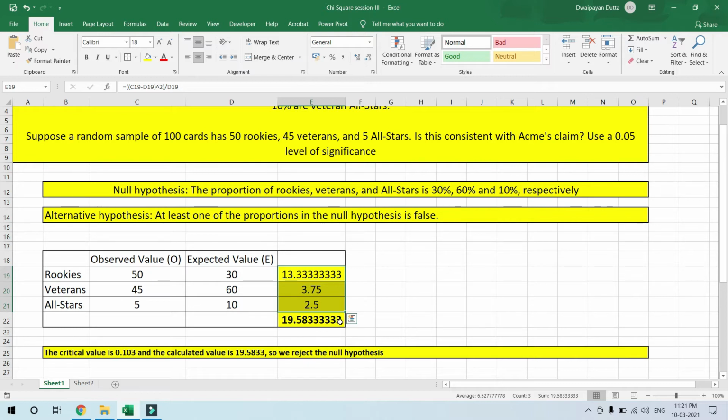Now if we go to the critical value of the chi-square table, we will see that for 0.5% level of significance, the critical value is, as I have written here, 0.103. And what is the calculated value? This value is the calculated value. So we have to reject the null hypothesis and accept the alternative hypothesis.